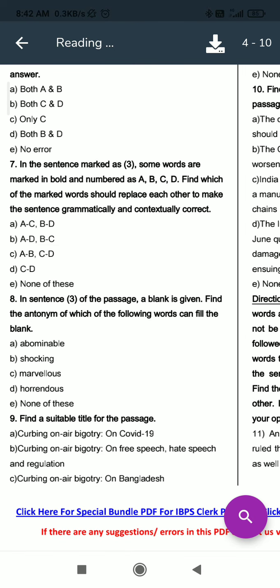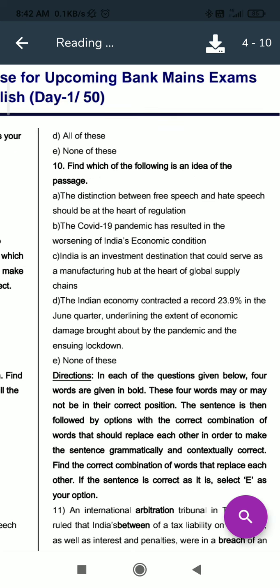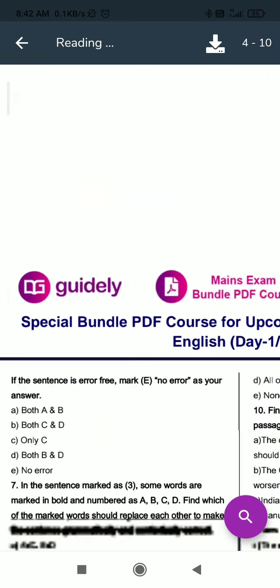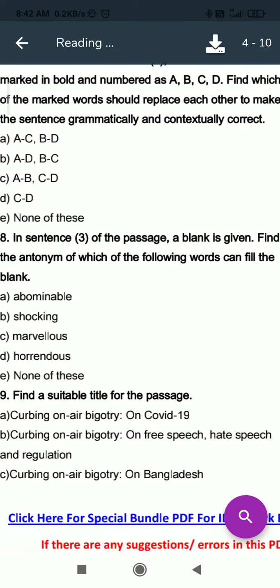Okay. Now we will move to the ninth. Find a suitable title for the passage. Curbing on-air bigotry on COVID-19. Curbing on-air bigotry on free speech, hate speech and regulation. Then curbing on-air bigotry, Bangladesh. Then all of these. So here we can see that B will be our right answer, because in the passage COVID-19 is also given, but the main theme of the passage is to distinguish the difference between free speech and hate speech, and to regulate the media. So in the ninth question, B will be our right answer.